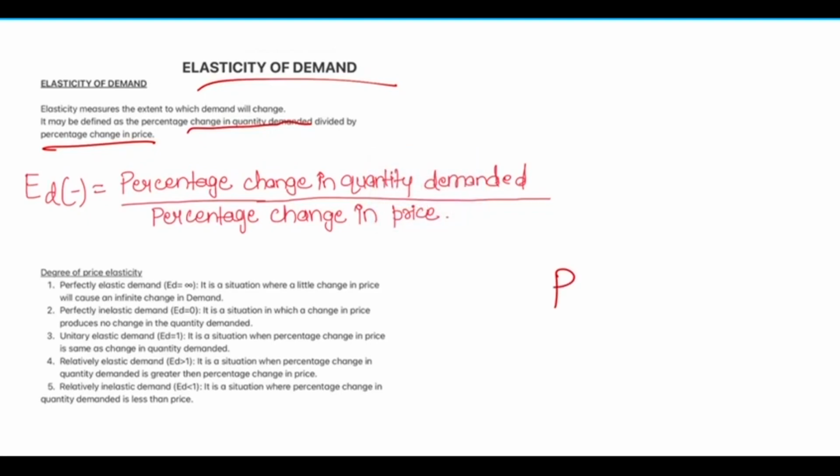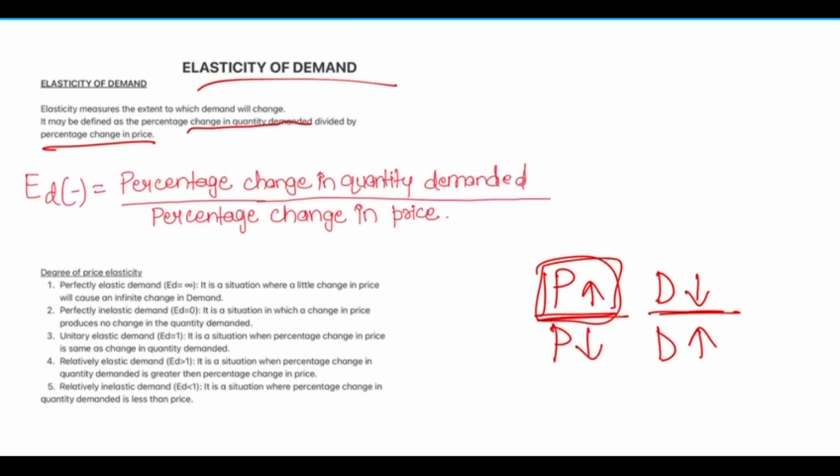As we all know, when the price increases, the demand decreases, and when the price decreases, the demand increases. So elasticity of demand tells us to what extent the demand increases or decreases on the rise or fall of price. In other words, elasticity of demand is defined as the percentage change in quantity demanded to the percentage change in price. So this is what elasticity of demand is.